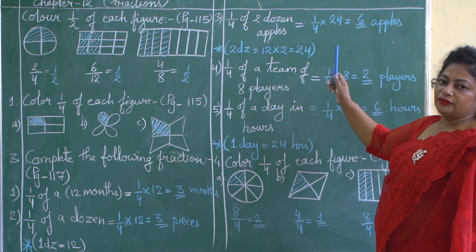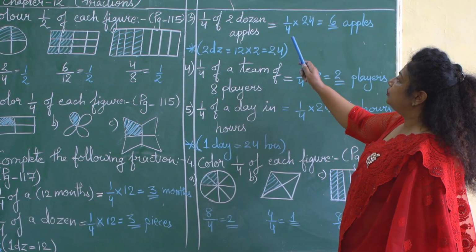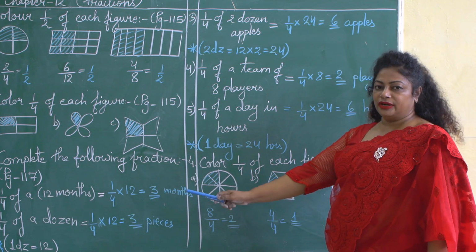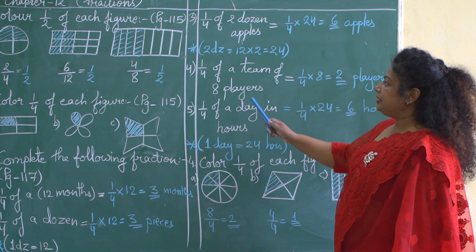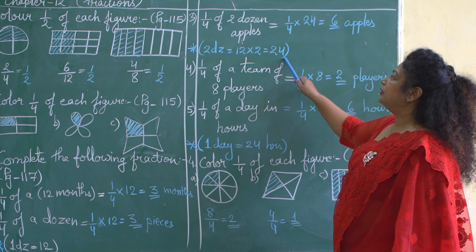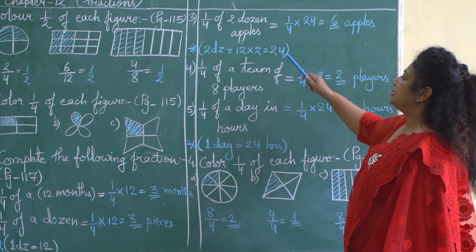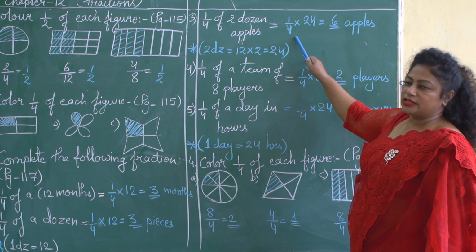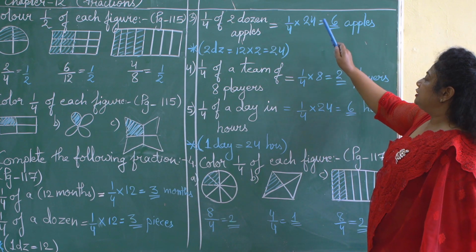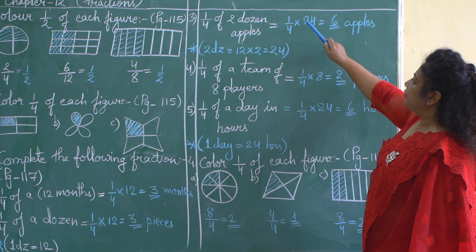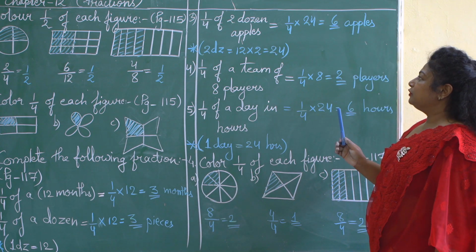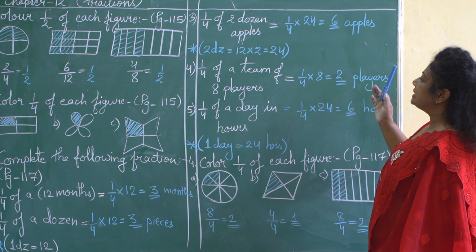Next question given to you is 1/4 of 2 dozen apples. See children, as I told you in the earlier question, 1 dozen means 12 units. That means 2 dozen will be 12 multiplied by 2, which will give you 24 apples. So let us solve it. First of all, write the fraction given to you in the question. 1/4 of means sign of multiplication, multiplied by 24. When we divide this 24 by 4, we will get 6 apples. That means 1/4 of 2 dozen apples will be 6 apples.